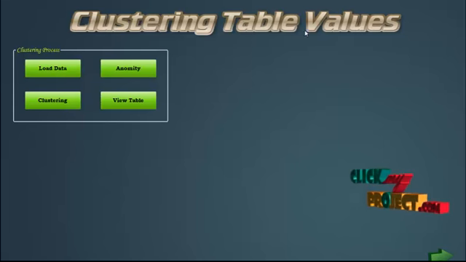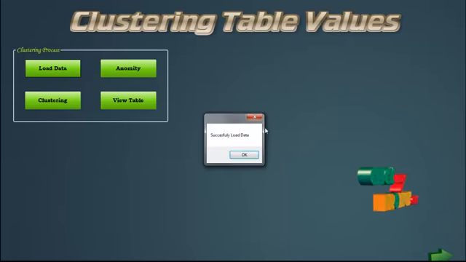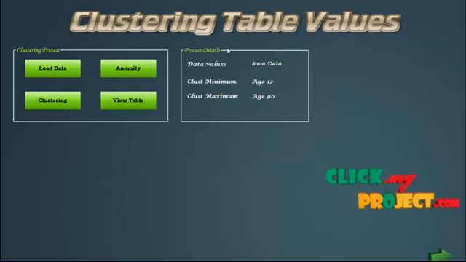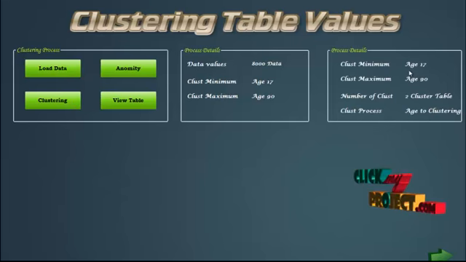This is the clustering table view. First, click the load button. The data has been loaded successfully. Click the anonymity button. This is the data description and the clustering process, and the number of clustering process.